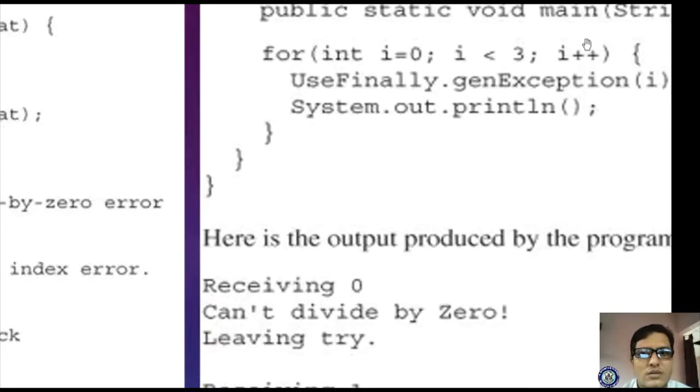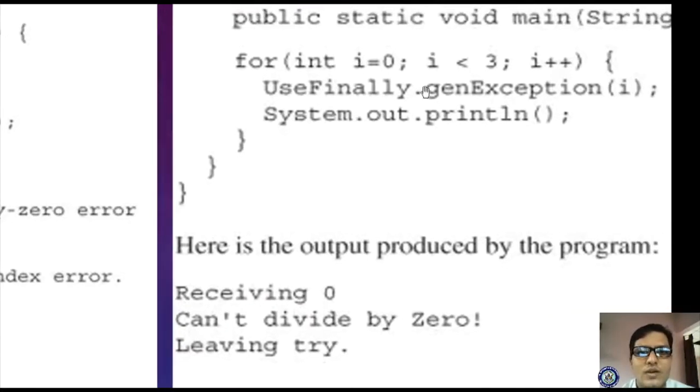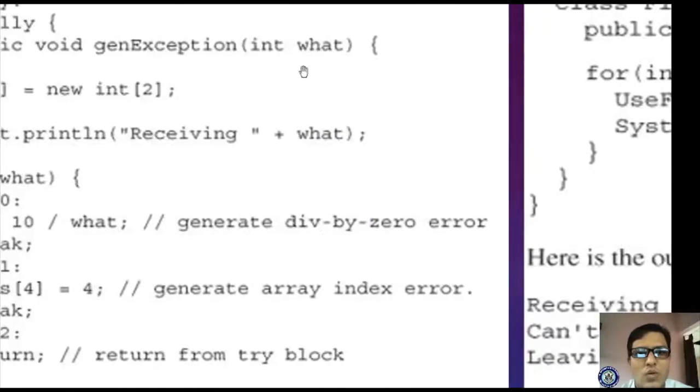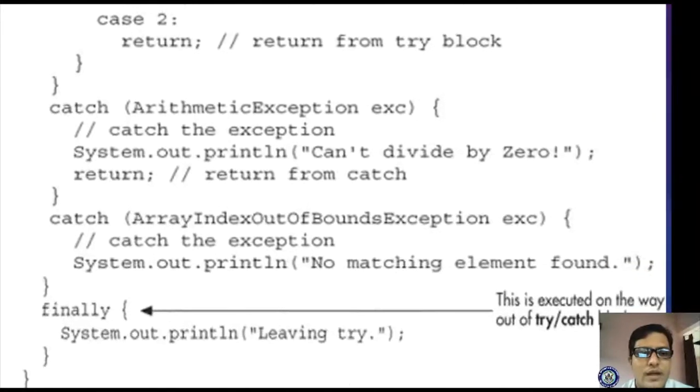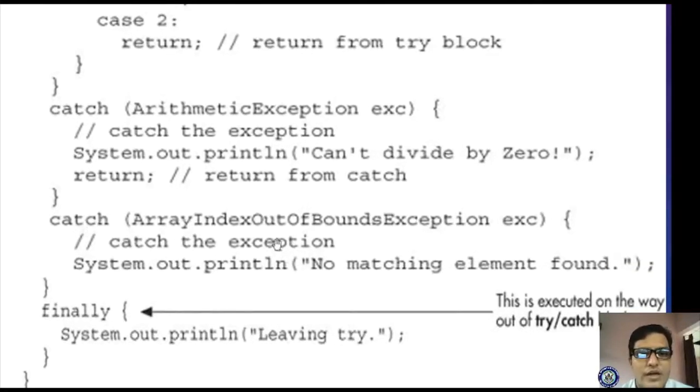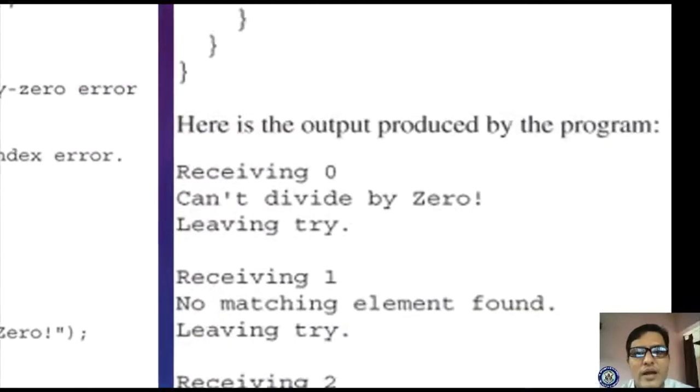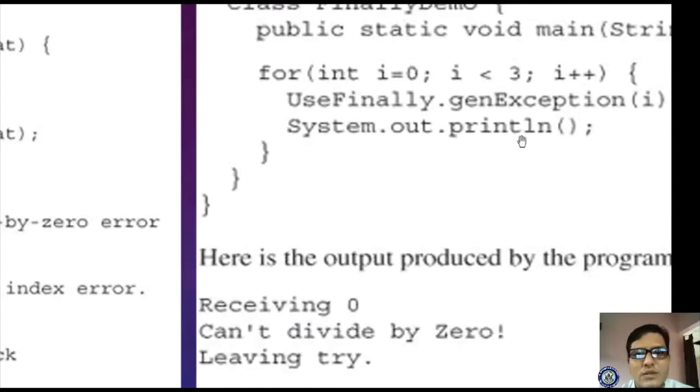Afterwards the i value is incremented, now i becomes 1, 1 less than 3, condition true. Using the FinallyClass method, I'm calling it and passing the value as 1, and you are displaying 1. Now it matches case 1. So in case 1 you are accessing an array index out of bound exception, hence it will break. After the break it will come to the array index out of bound exception, and no matching element found will be printed, right? And next it will come here and i becomes 2, 2 less than 3, condition true.